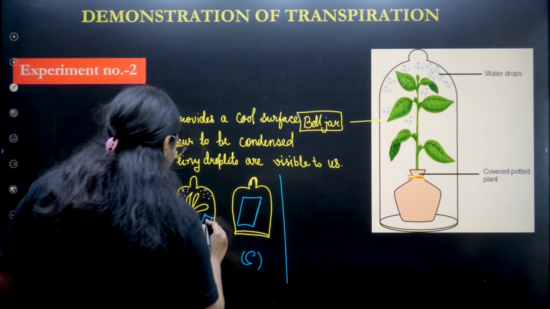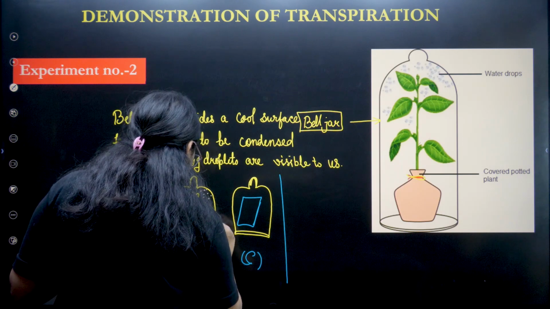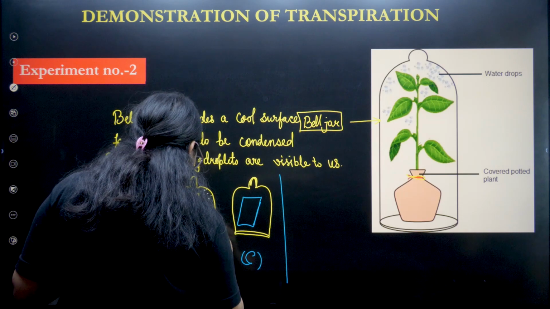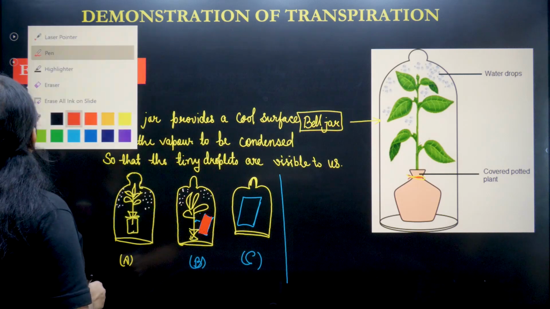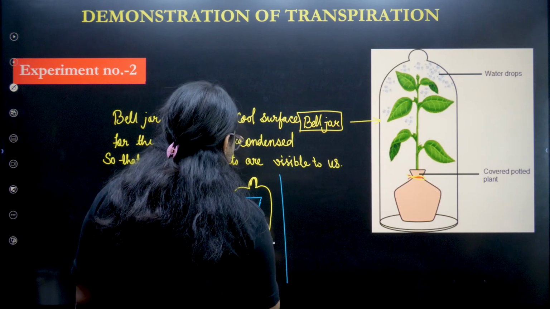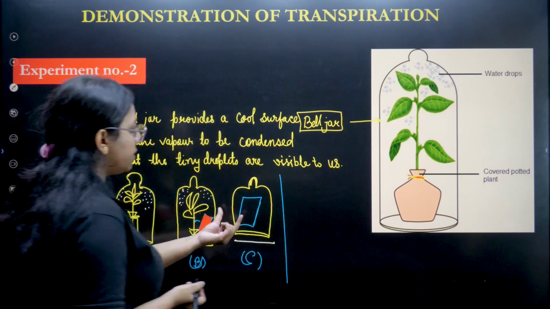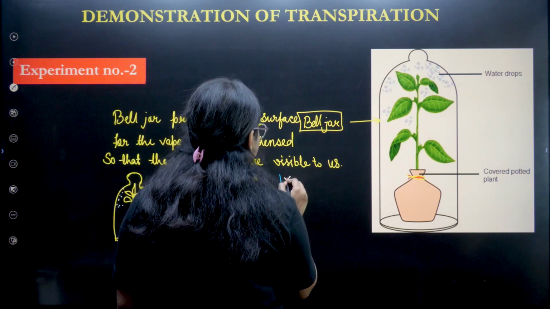Let's make it red for now, but it is pink actually. Now in the third setup, there are no changes, which means this paper has no change in its color.